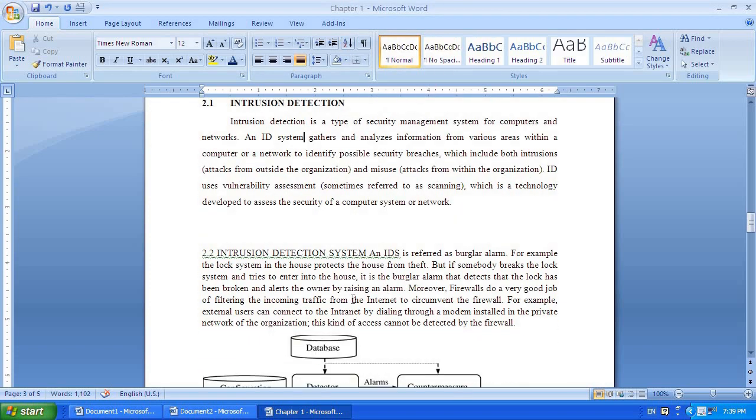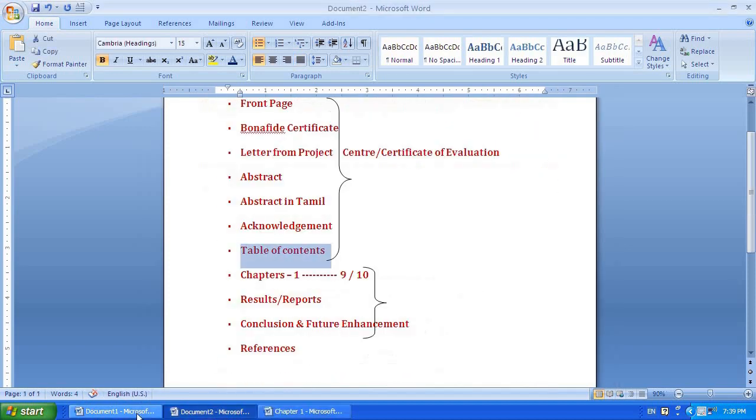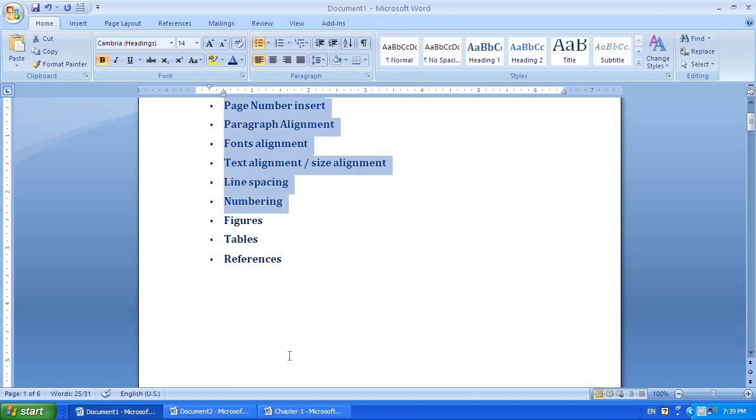Like this you will go on aligning. Hope you are understanding this. I think size alignment, font alignment, paragraph alignment, even line spacing I have covered. Numbering, I think I discussed in class, you can use it. The other two important things are figures and tables.